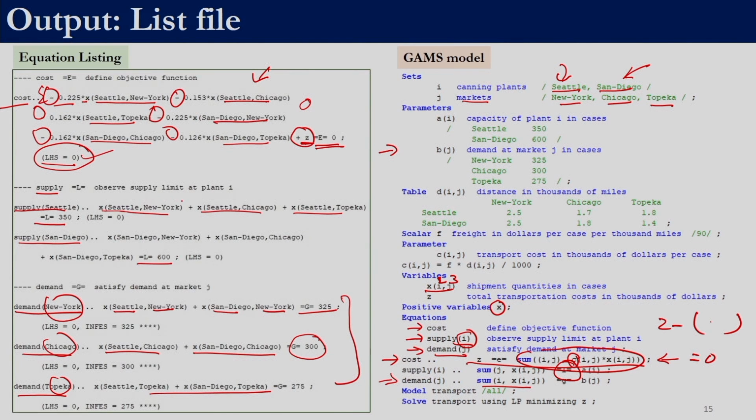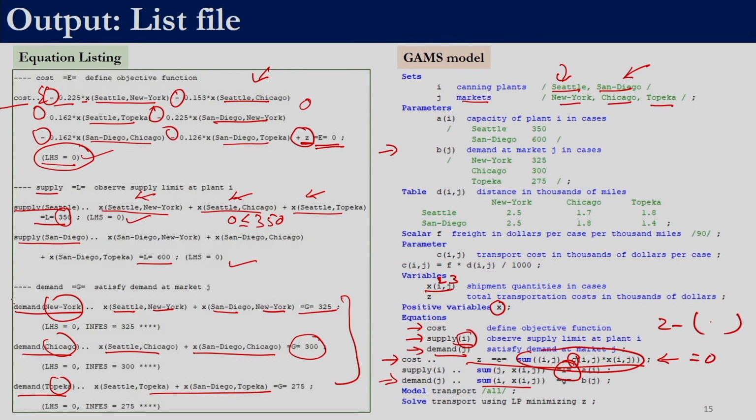Similarly for these two equations, if you see the value 0 over here, then all of this would be 0, the left hand side is 0 and the right hand side is 350. So 0 is less than or equal to 350 is what we currently have because the initial values are taken to be 0. So this constraint is satisfied. Similarly this constraint would also be satisfied.